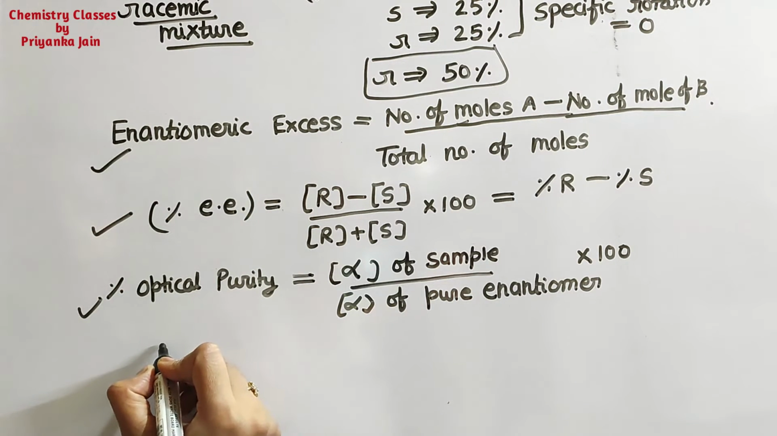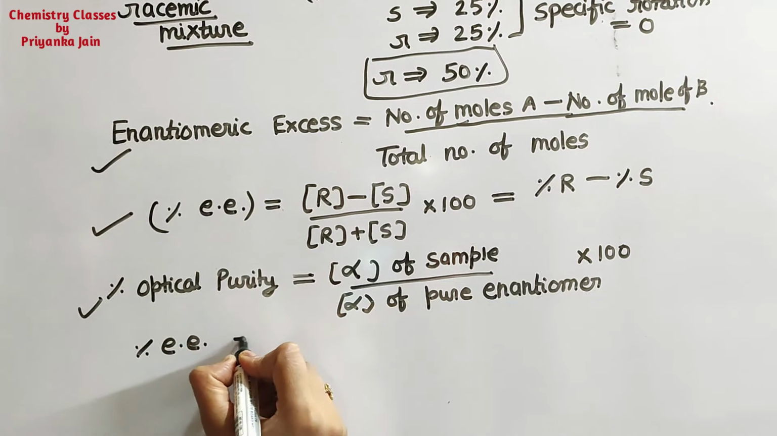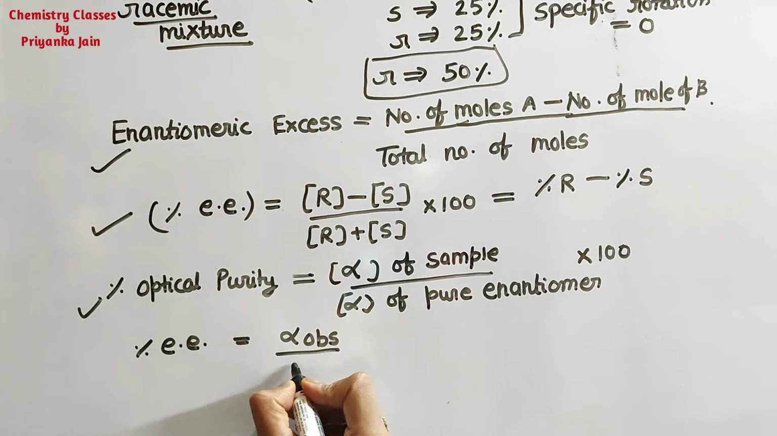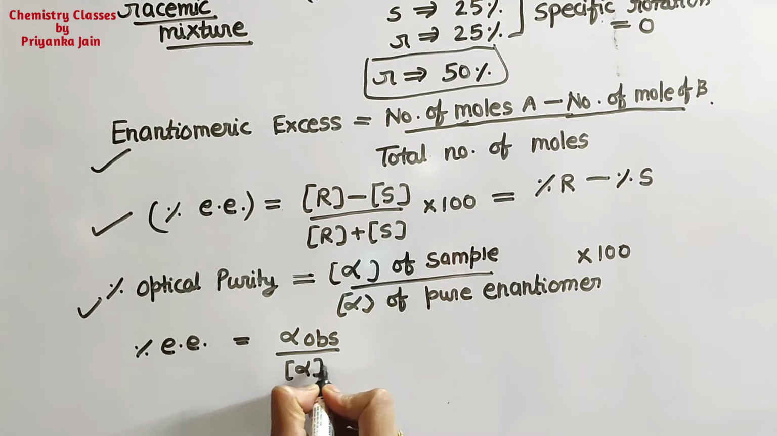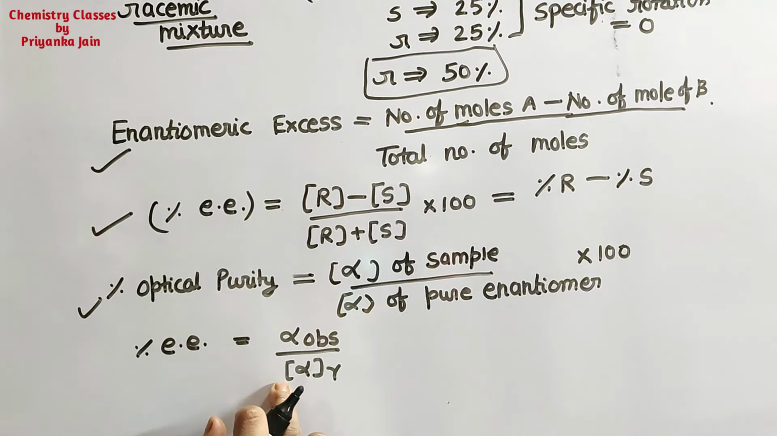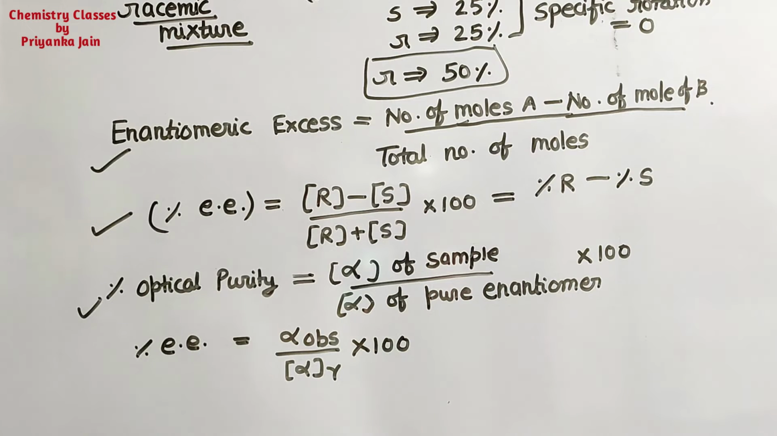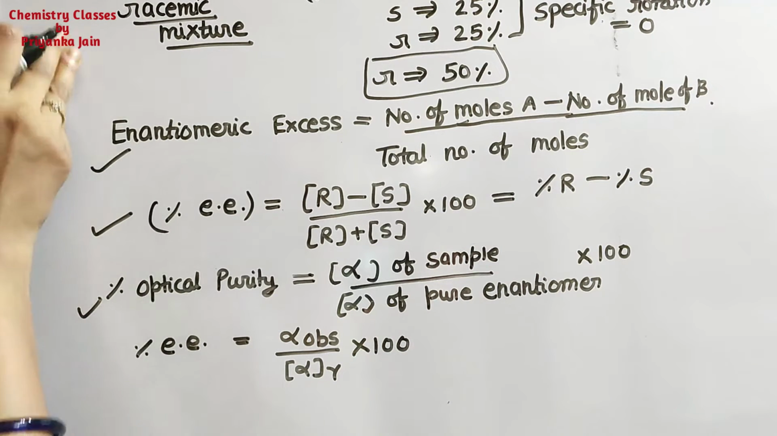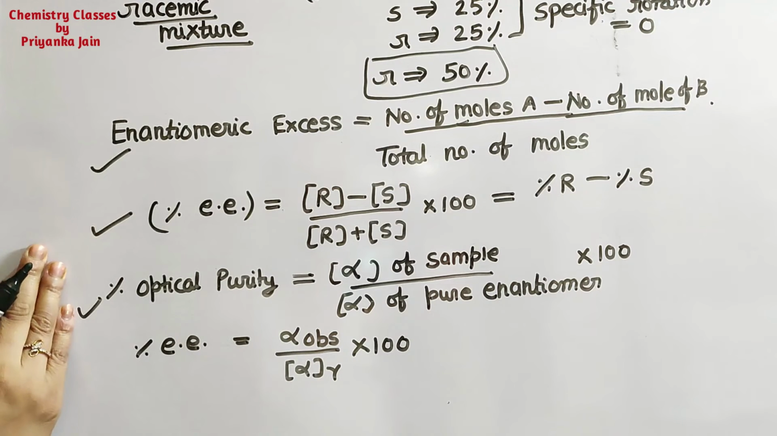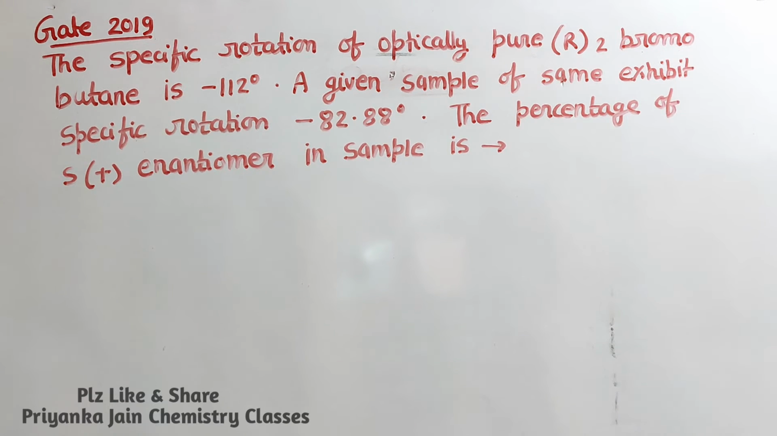And then one more formula. If we have to find the percentage enantiomeric excess, it is equal to alpha observed, the observed rotation, divided by the specific rotation into 100. Okay, these are the different formulas by which you can find the enantiomeric excess. So now we have to solve the questions. Let's see a question from GATE 2019.